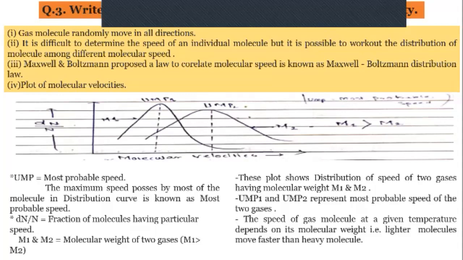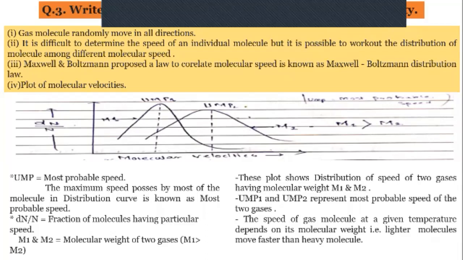For this purpose, Maxwell and Boltzmann together proposed a law to correlate the molecular speeds, known as the Maxwell-Boltzmann distribution law. A plot of molecular velocities is shown in the diagram present in the notes.